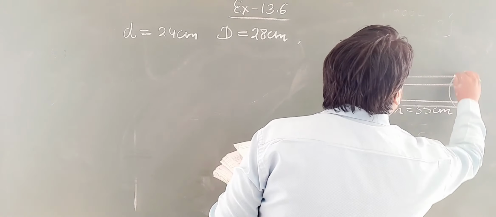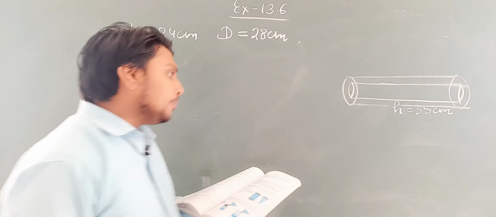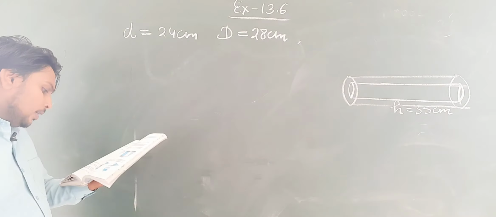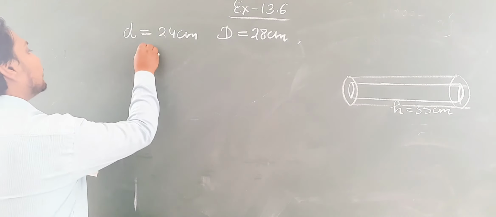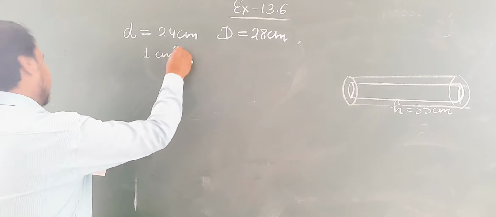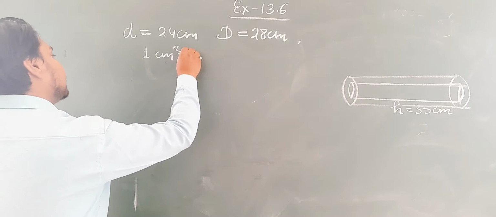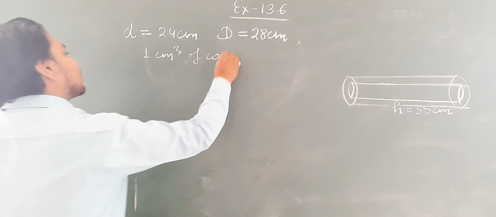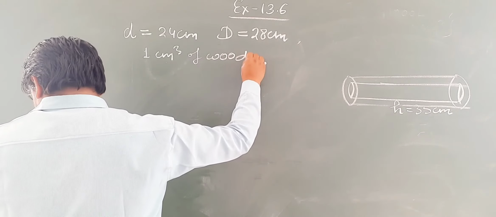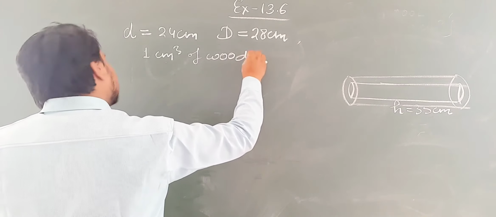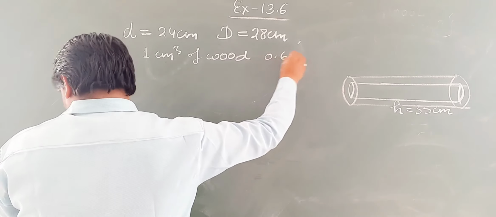We have to find the mass of the pipe, and it is given that 1 centimeter cube of wood has 0.6 gram.